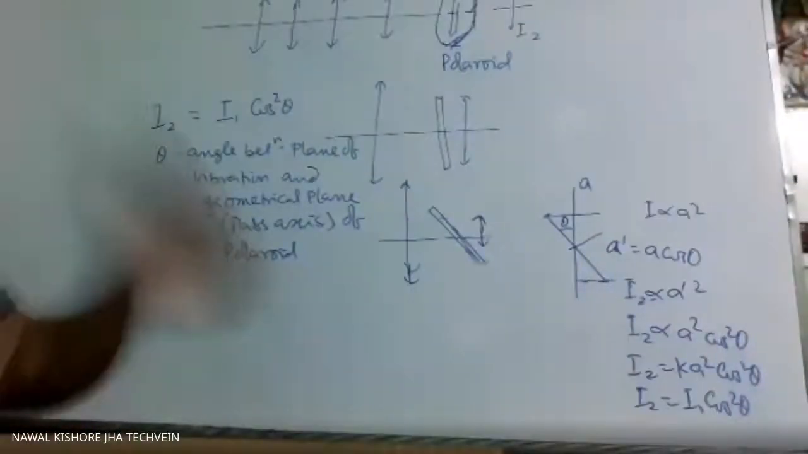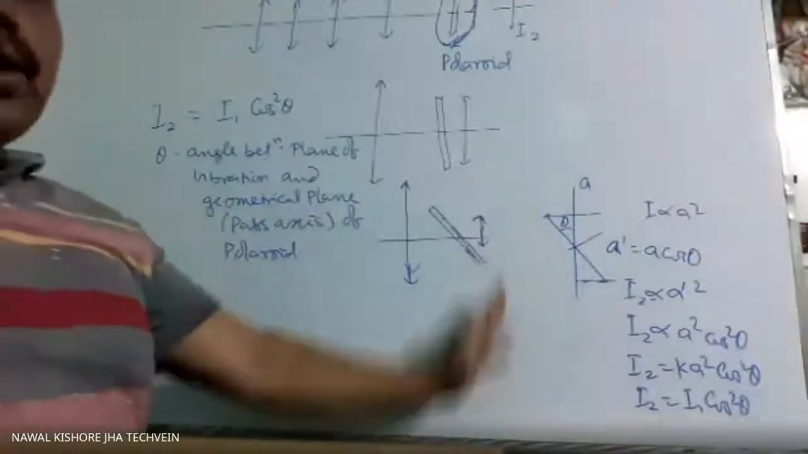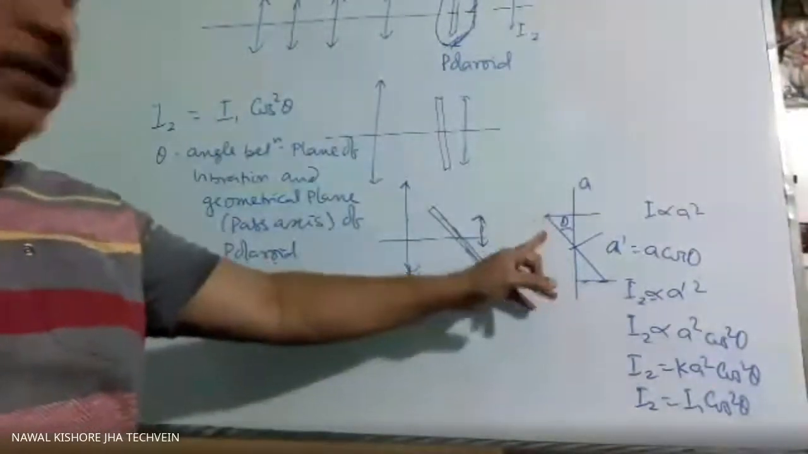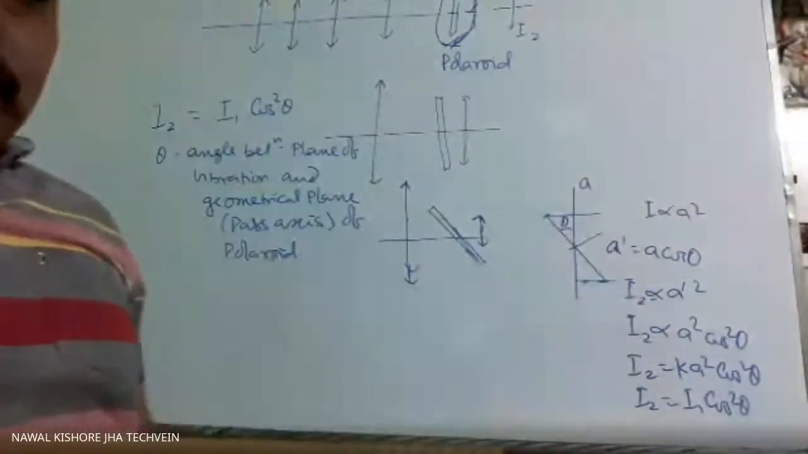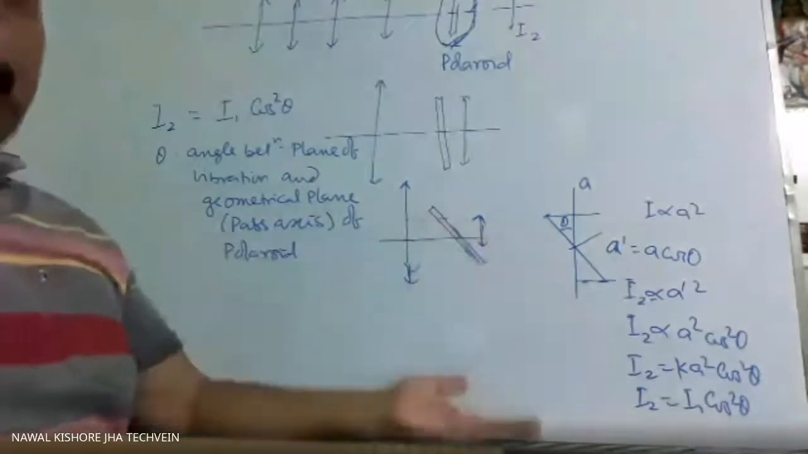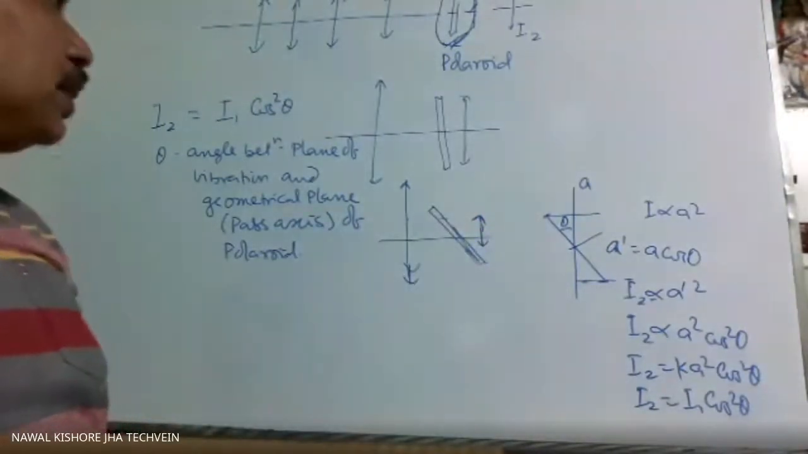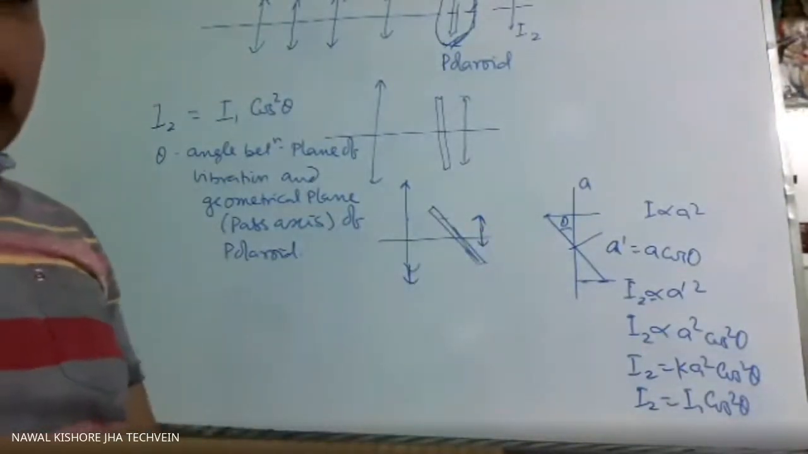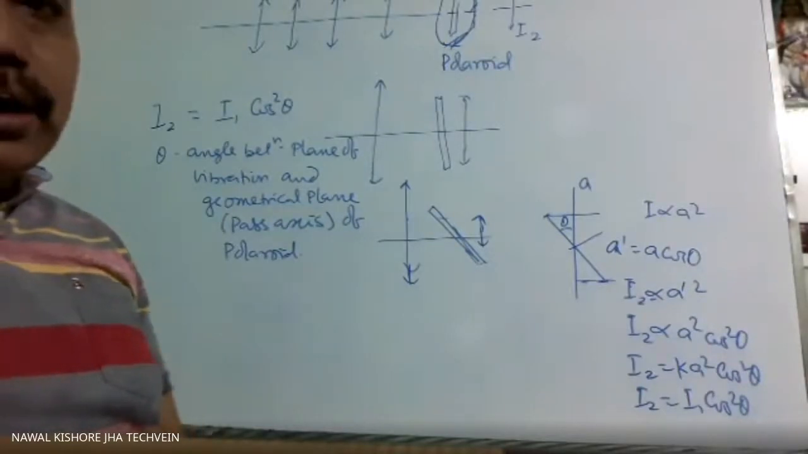The component of the amplitude will keep on decreasing, like a vector. So if this theta is more, naturally the component will keep on decreasing. So the A cos theta value will decrease and will become 0 when theta is 90 degrees.